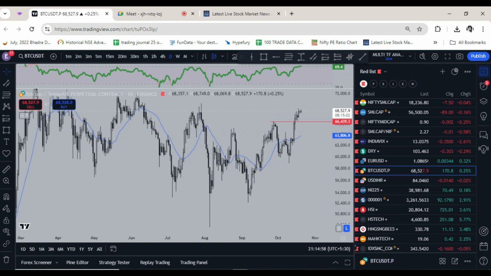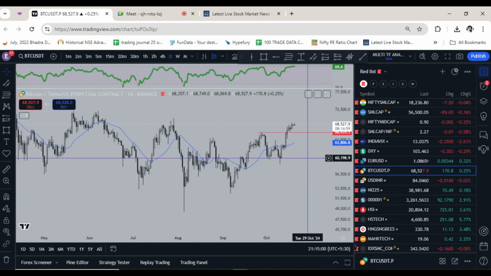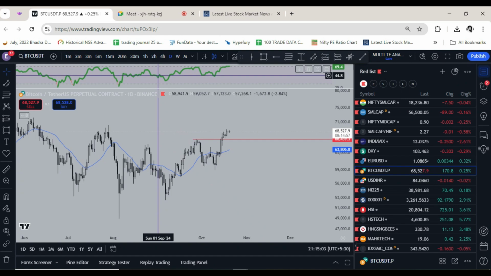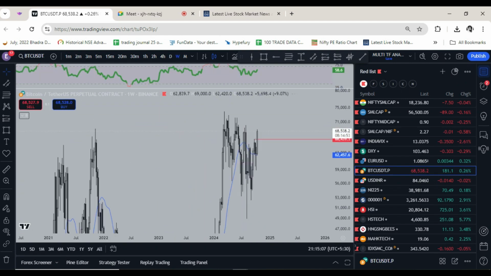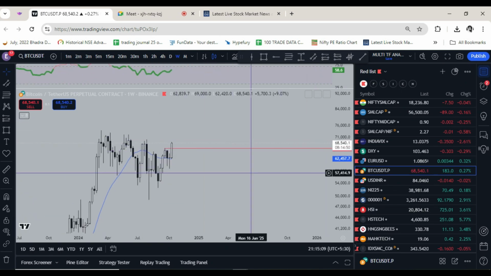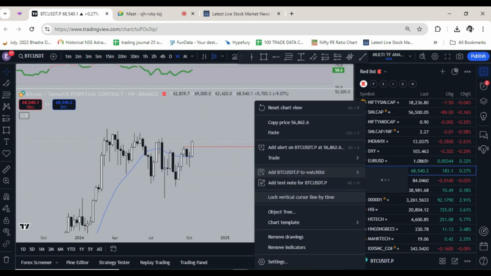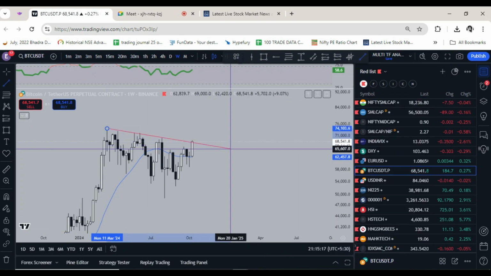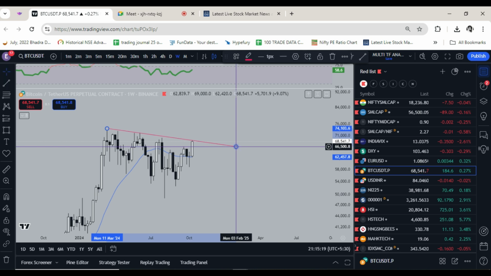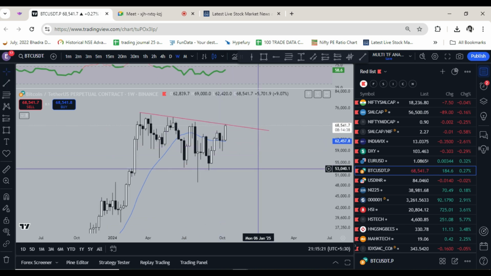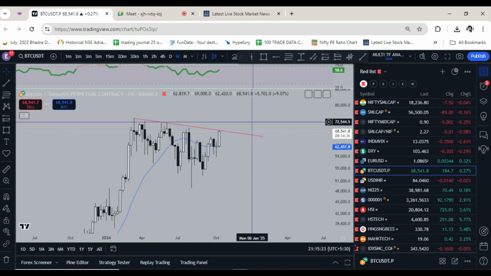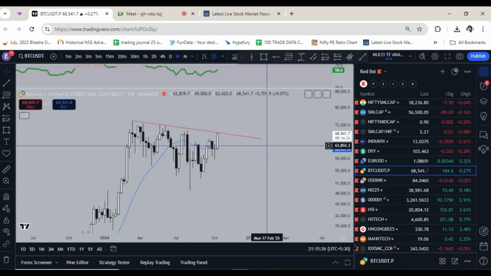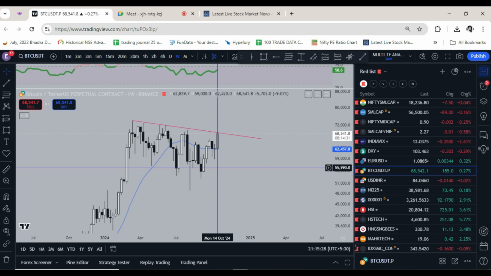So crypto, yes, a good breakout, and it is holding. On the weekend also it has been consolidating only, but the weekly candle was good. It was a good solid candle on weekly. And if we see this correction, it is right now right at the resistance. So next week there might be some profit booking, or it may give a breakout, but it is right now at a resistance. The candle was very, very solid. So let's see how it behaves here.